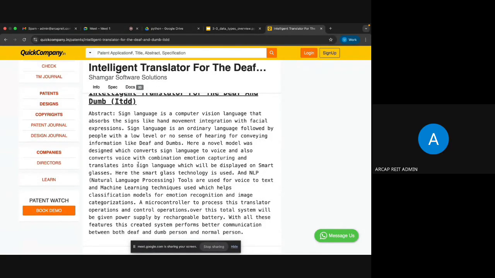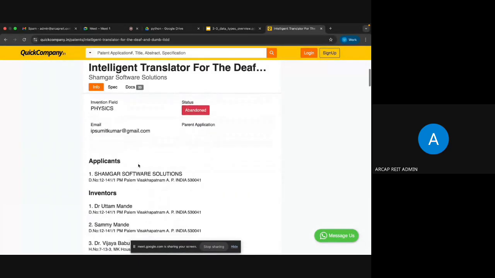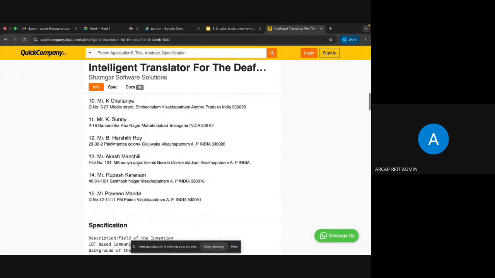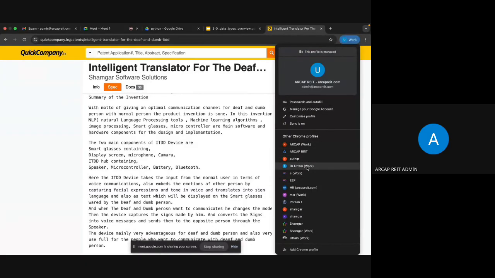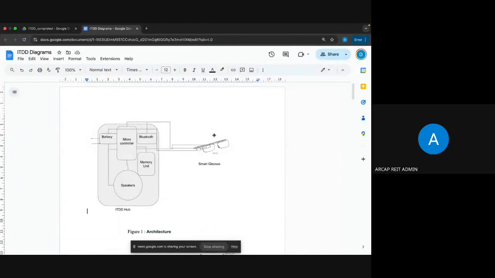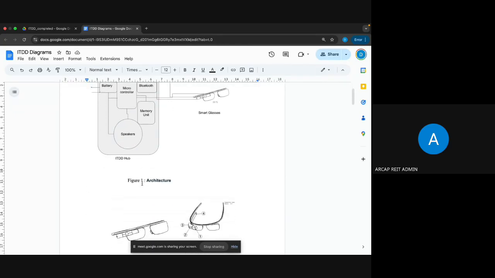What it will do: normally deaf and dumb people communicate with signs, right? So we have designed a model. It is on the net, that's why I'm showing. We have designed a model where smart glasses will be there and a box will be there, which is patented.